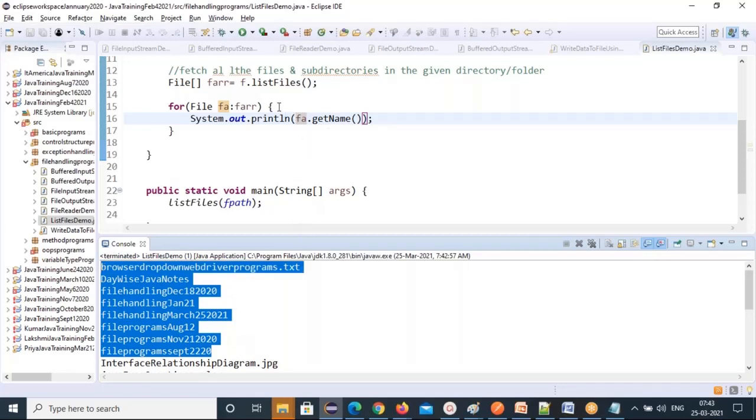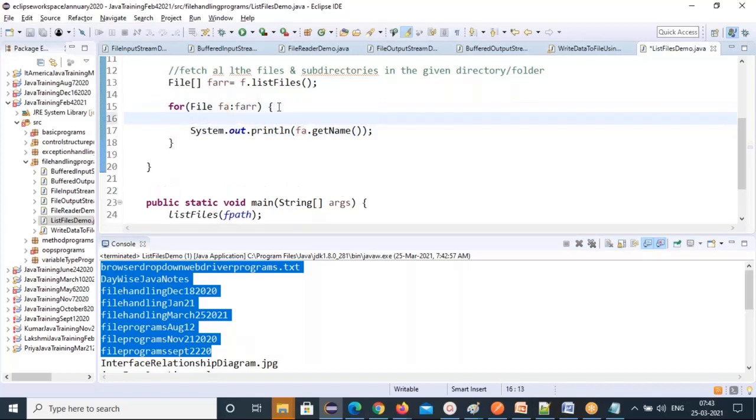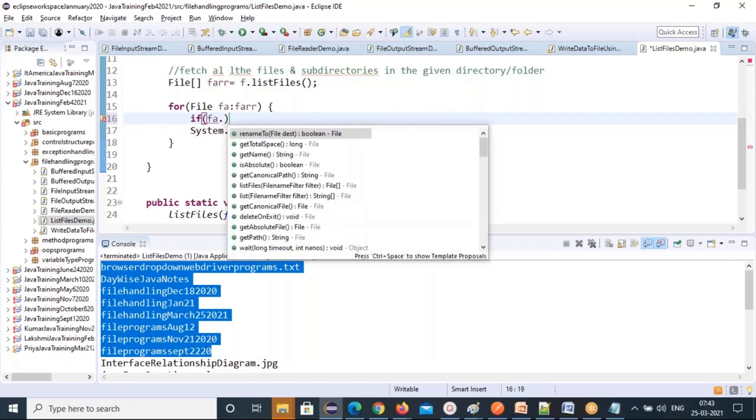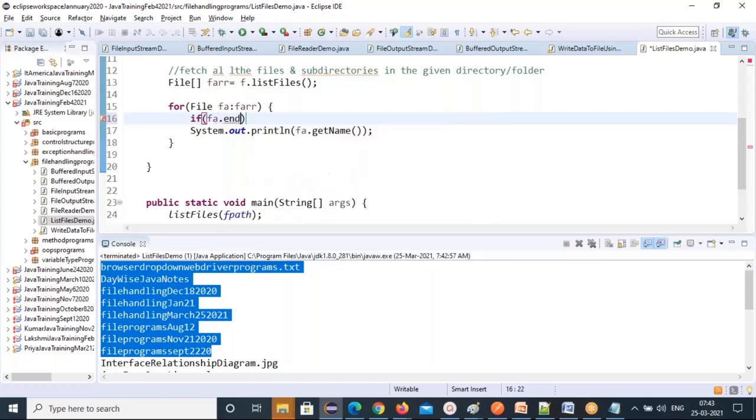Or suppose I want only txt files, the files ending with .txt, or I want files ending with .jpg. How can you filter this? If you want to filter, which concept do we need to use? The if condition. So fa dot getName dot endsWith.